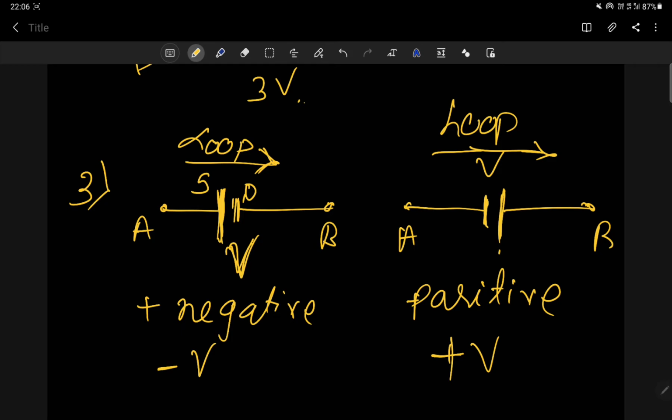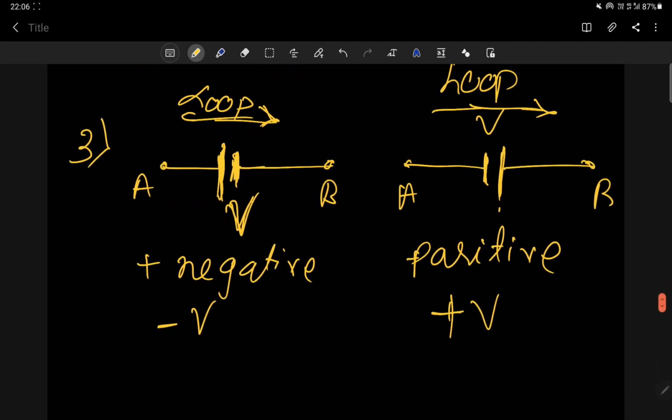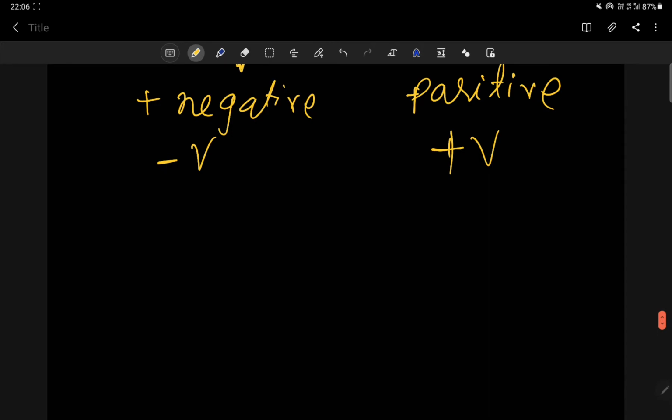So 5 to 0, that means you are losing the potential. So that's why we take the potential as negative. When you are moving from positive to negative, then you take the potential as negative. When you are moving from negative to positive, then you take the potential as positive. Now, in case of resistance, what do you have to do? So this one we have done.